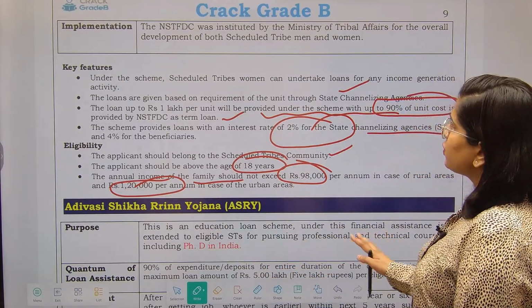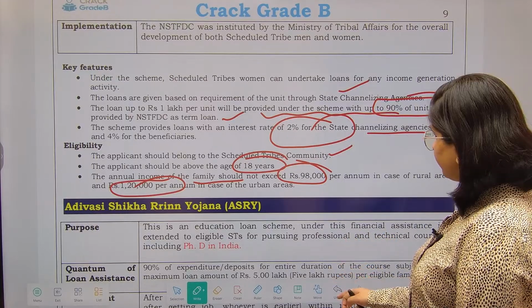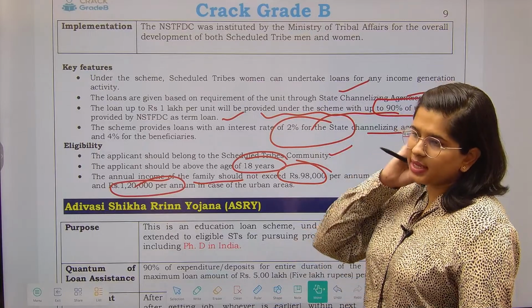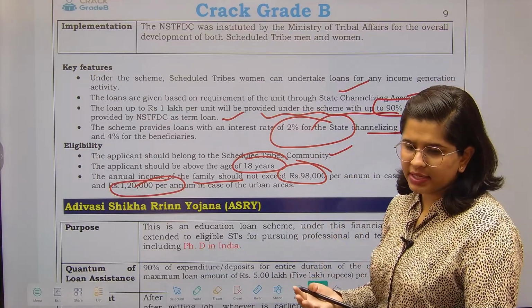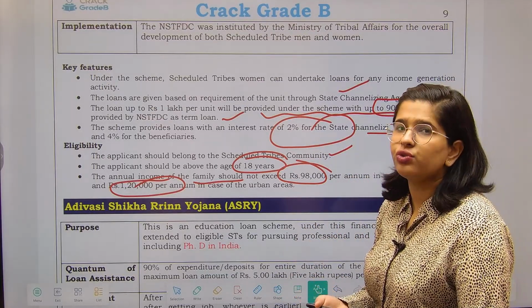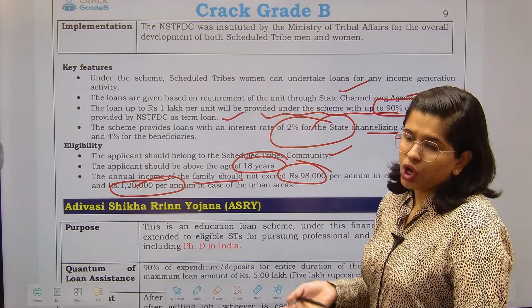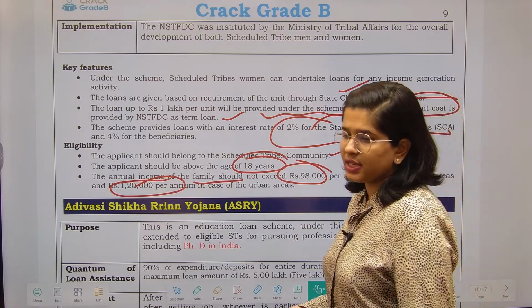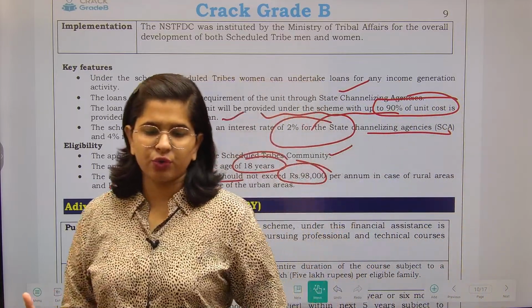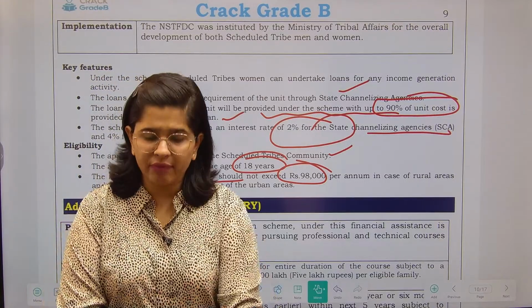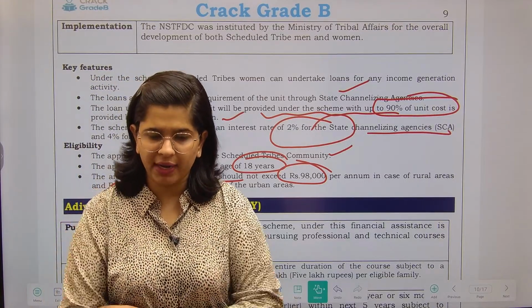What else is confusing under this particular scheme? So nothing else, right? State channelizing agencies are there, which are going to help the scheduled tribe women to get the loans and provide them the loans. So if these state channelizing agencies go to the National Scheduled Tribes Finance and Development Corporation, then the interest charged to them will be a lower amount of interest.